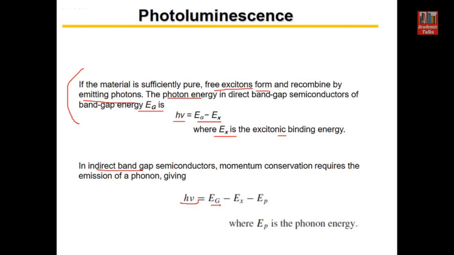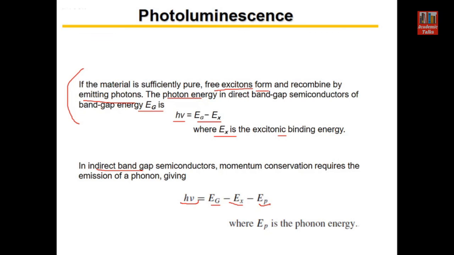Eg is the band gap energy, Ex is the exciton energy, and Ep is the phonon energy. So some part of the energy is used in the phonons. Whatever energy is left over comes out of the sample, and we can observe it in the photoluminescence spectrum.